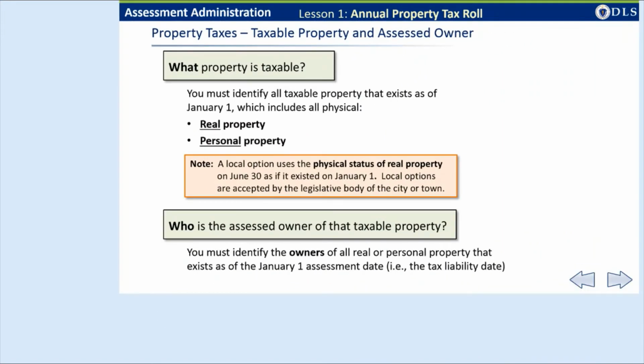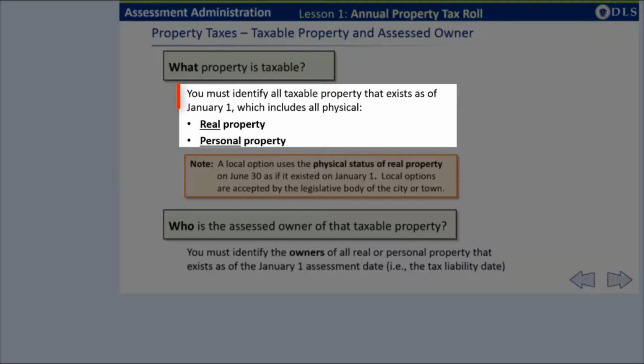To create the annual property tax roll, you need to determine what property is taxable. And, as previously explained, you need to determine this information as of January 1, the assessment date. You must identify all the physical, real, and personal property existing in the community on January 1.